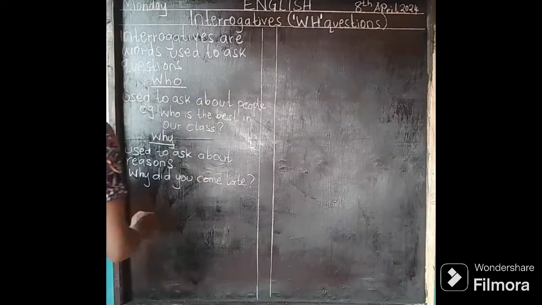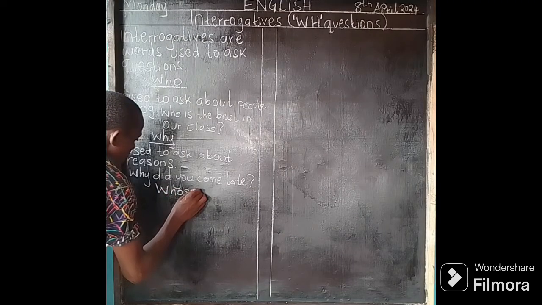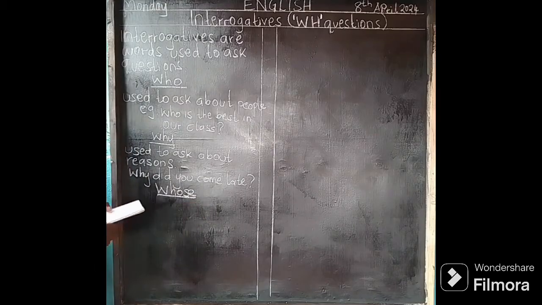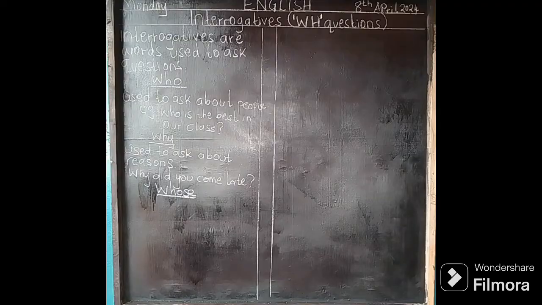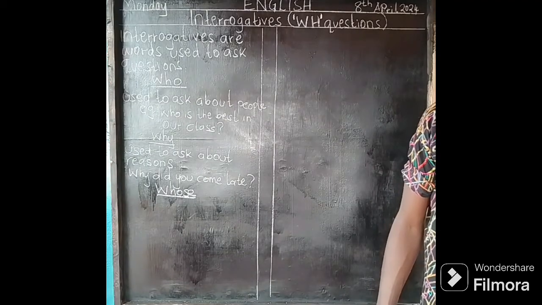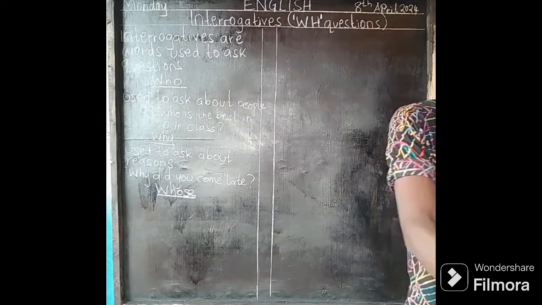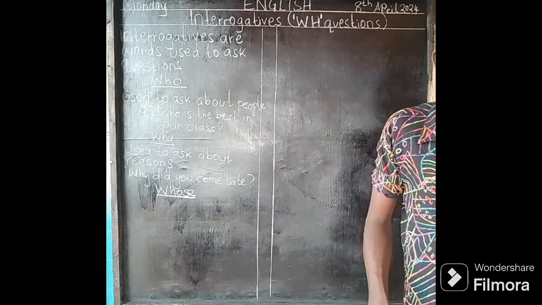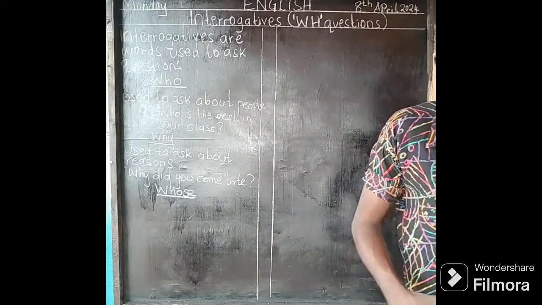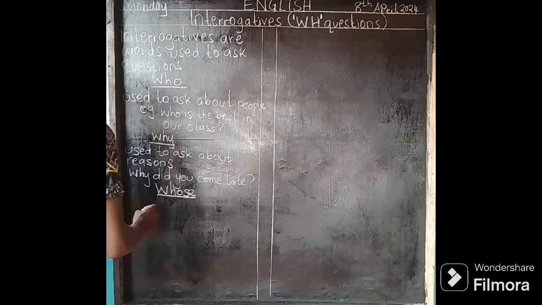The next one we're going to talk about is whose. Whose asks about somebody who possesses something. For example, I can say, whose book is this? Who is the owner of the book? The possession. Who owns this book? So I'm asking about the owner of the book. Is that okay?